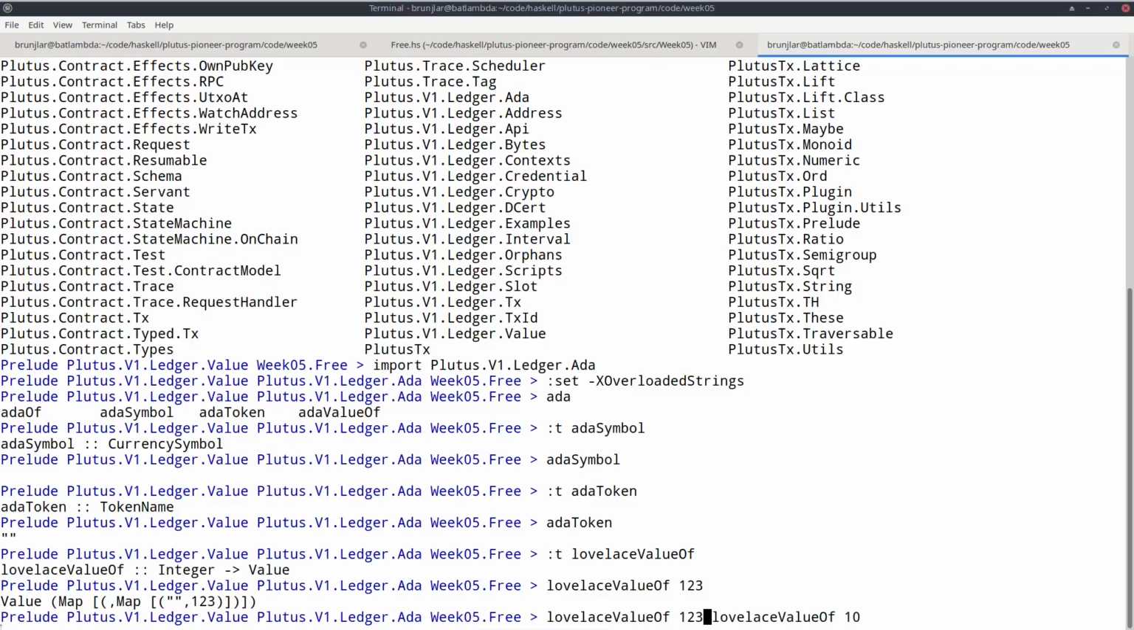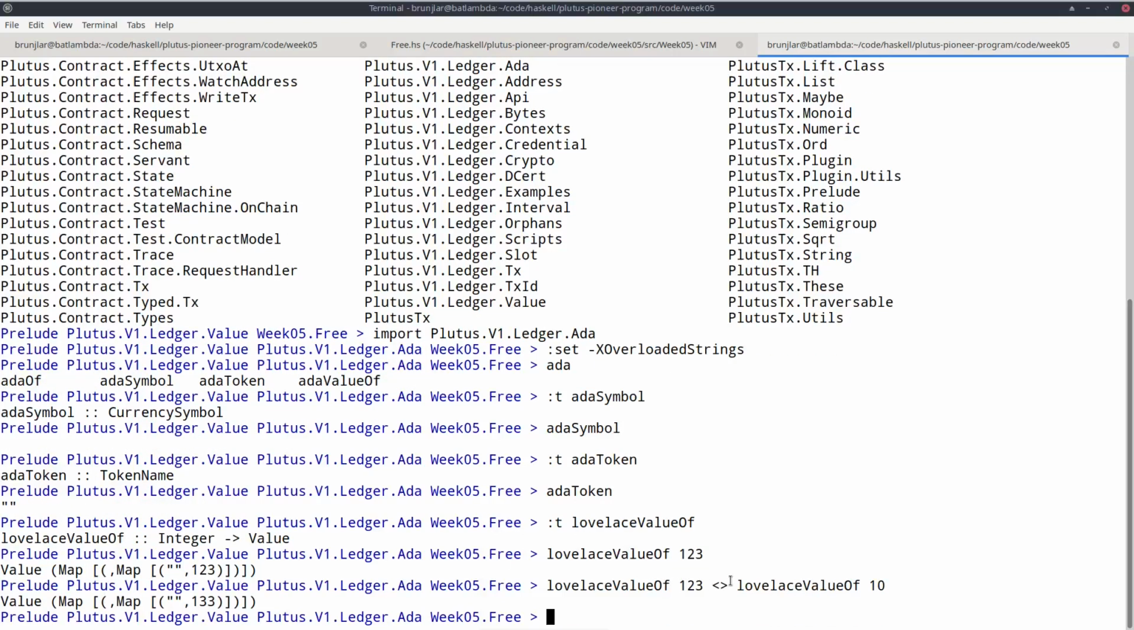Well, it turns out that the value class is an instance of monoid. We briefly mentioned monoids in the last lecture when we talked about the writer monad. So monoids are things that you can combine that have a neutral element called mempty, and you can combine two elements to a third element with mappend. But there's also an operator for that that's written like this. That comes from semigroup, which is a superclass of monoid. So doing something like this, I can combine two values. So having the value that represents 123 Lovelace and the value representing 10 Lovelace, I get a value with 133 Lovelace.